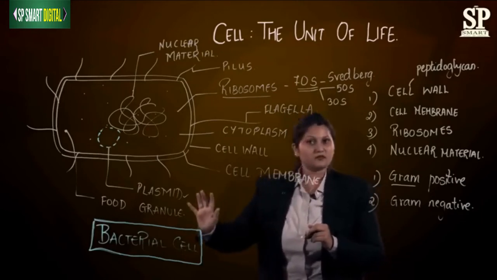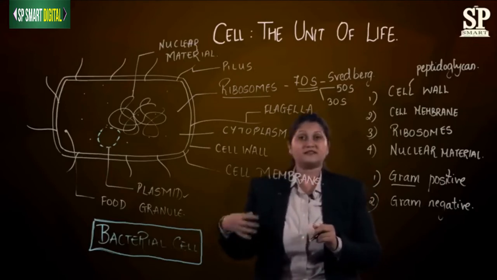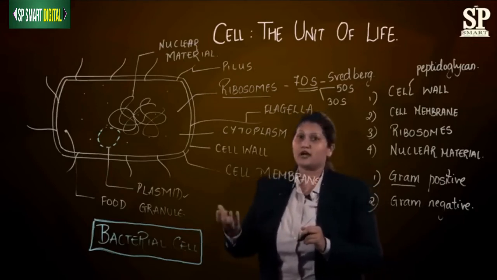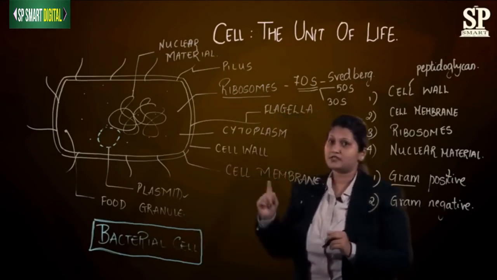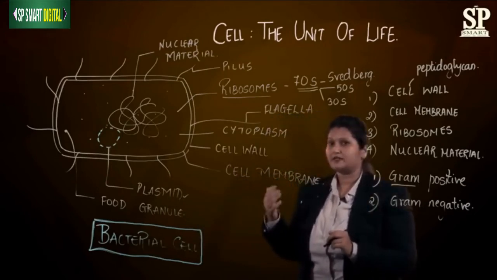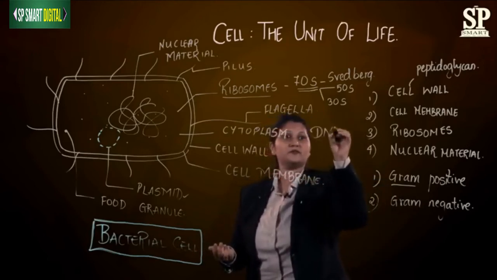If this plasmid is not there, the bacteria can survive. But if this plasmid is there, the bacteria will get an added advantage. Now let's come to the nuclear material of this bacteria. The bacterial nuclear material is definitely made up of DNA.